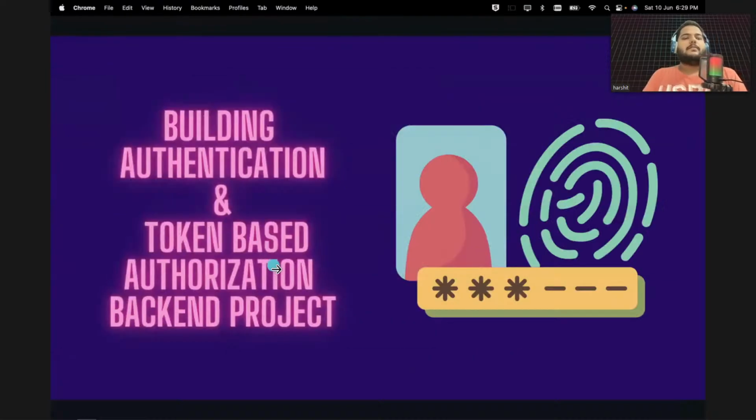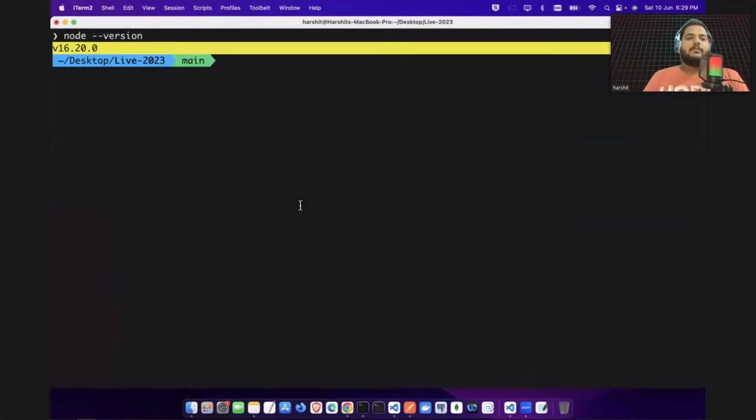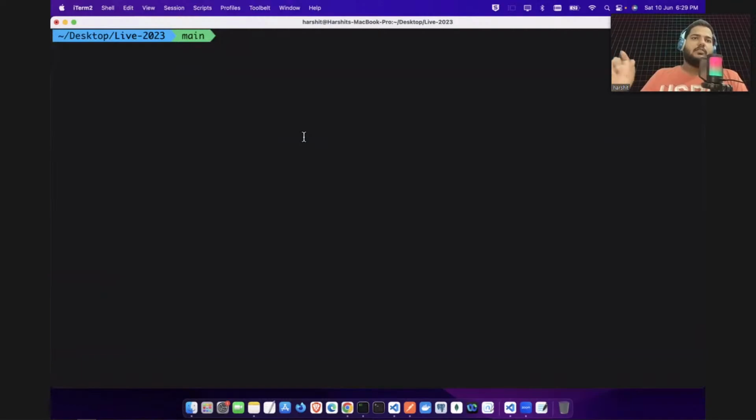So what we will be doing here is, we have this Node.js setup with us. We have this MongoDB setup with us. So now we will be starting our Node project. So how to start your Node project? I'm in this folder on the desktop right now. I will create a folder here. Let me create a project, and here I will say, let's say, June 10. Okay, I have just created a project folder.